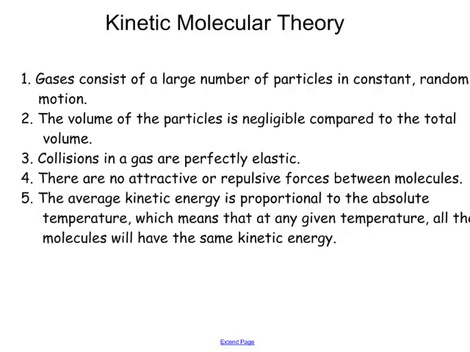So we've got two cases where our ideal gas assumptions are not going to hold true. One case is when the volume of the particles is not negligible compared to the total volume, and the other is when the temperature is very low and it's not true anymore that there are no forces between the molecules.